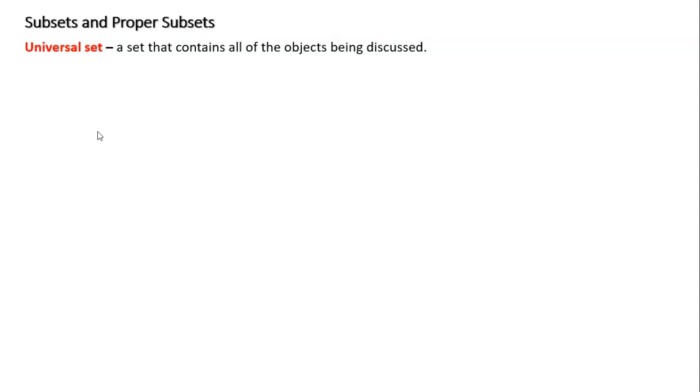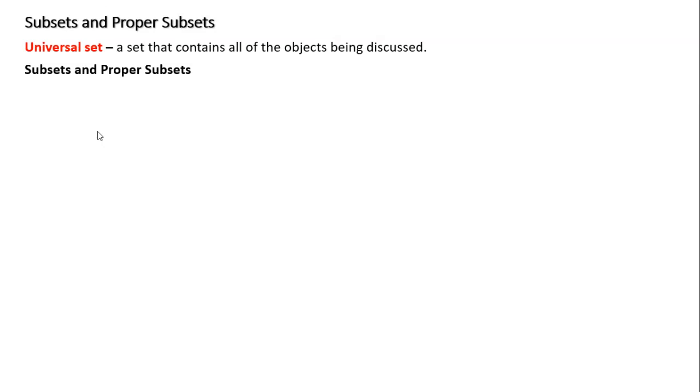That means everything. If I was looking at the set of the alphabet, my universal set is 26 elements. It's all the letters in the alphabet, A, B, C, all the way up to Z. That's what a universal set is, all the objects that are discussed.